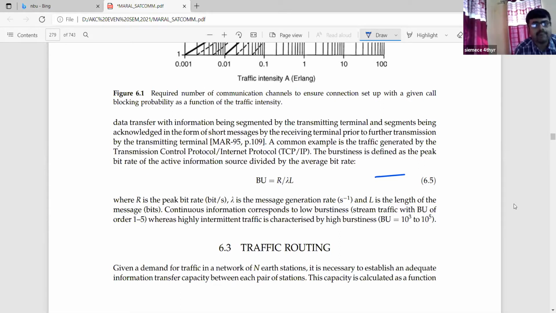So continuous information corresponds to low burstiness, that is stream traffic with BU of the order of 1 to 5, whereas highly intermittent traffic is characterized by high burstiness, that is BU equal to 10 to the power 3 to 10 to the power 5.